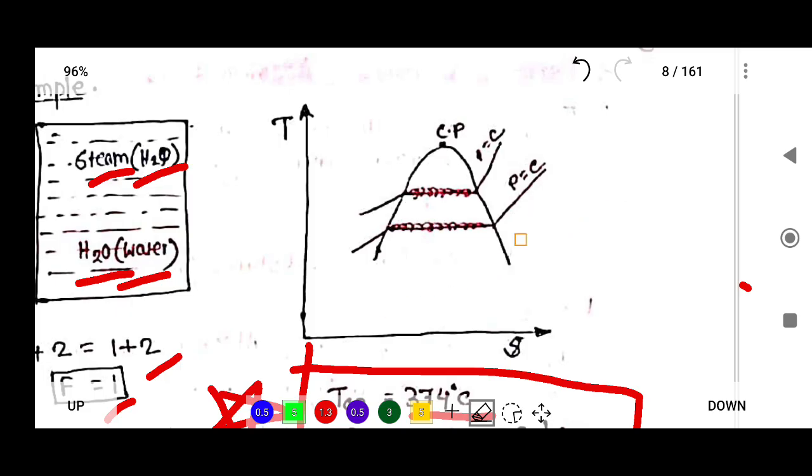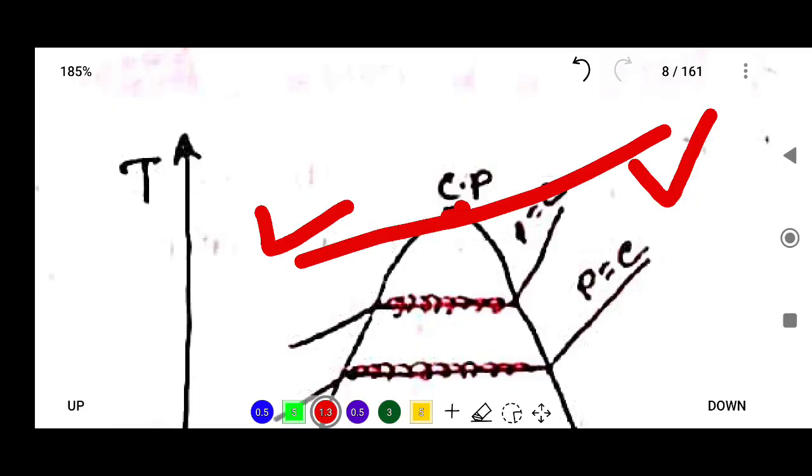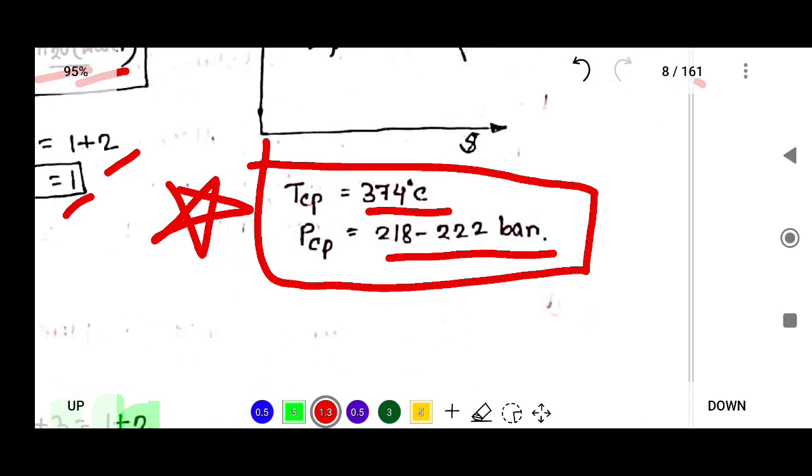So here the liquid is directly converted to vapor. Here there is a liquid phase, and this is a vapor state. This is known as the critical point. Just remember the data: critical point temperature is 374 degrees Celsius, and critical point pressure is 218 to 222 bar.